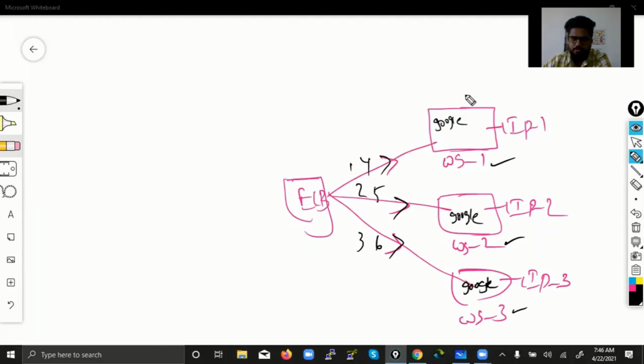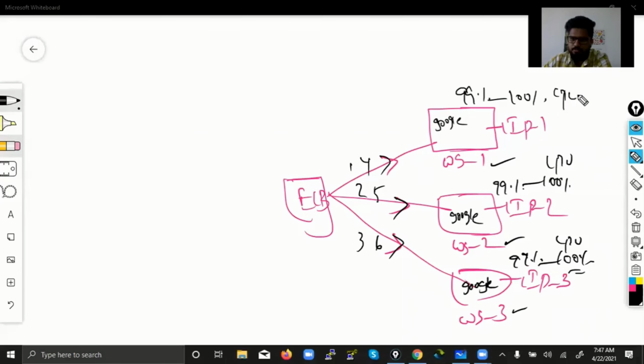Now listen carefully, guys. Let's assume here the CPU percentage is 99, here 99, here 99. After some time people are still accessing, so many people are accessing in such a way that this reaches 100%, this also reaches 100%, this also reaches 100% CPU. So what happens now? The moment your web server CPU reaches 100%, the page will not load. So all web servers will eventually fail, crash. So even though you are having a load balancer, your customers are unable to access your website.